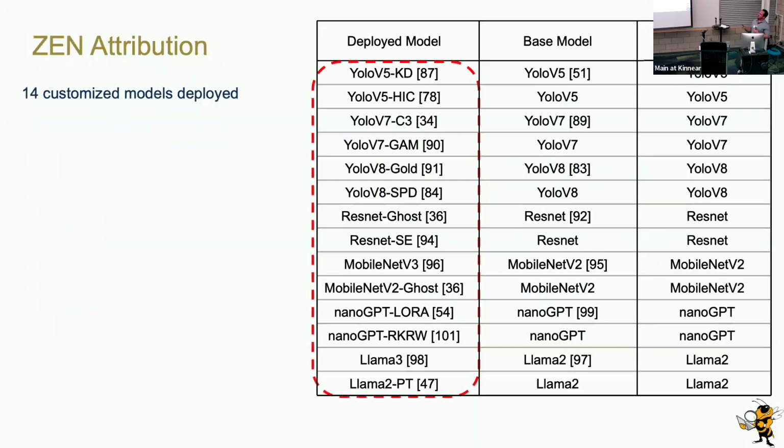So we deployed them, and we can see in this table the deployed models. All the citations you can see in the paper, but these are all models that are performing better than the original base model.